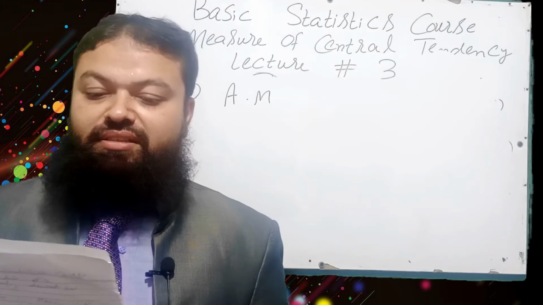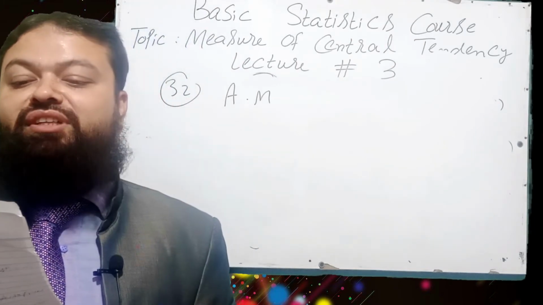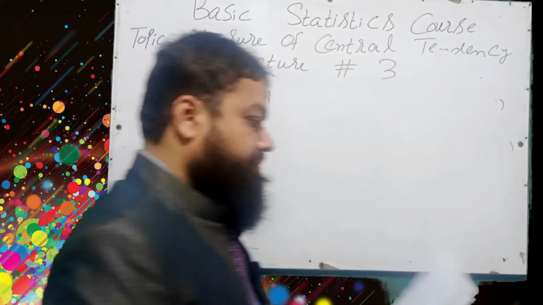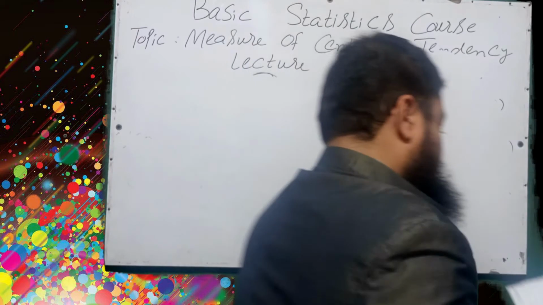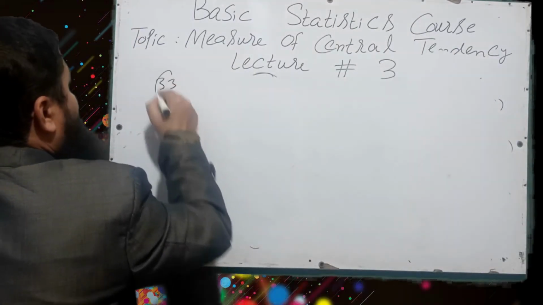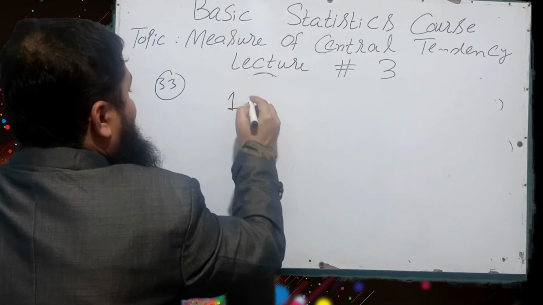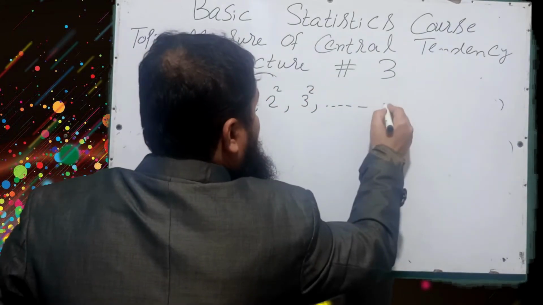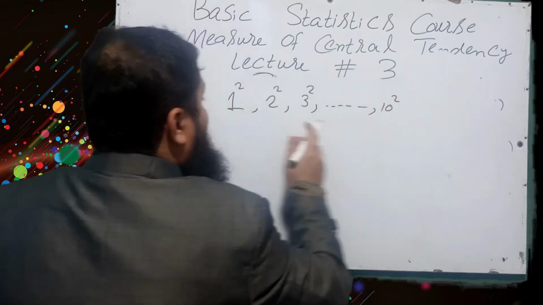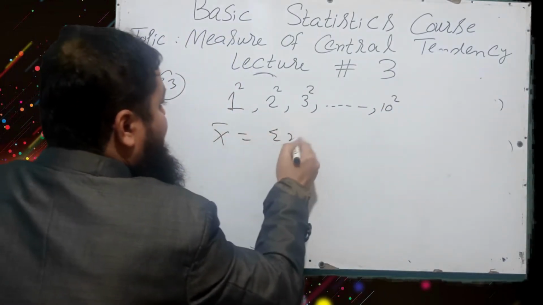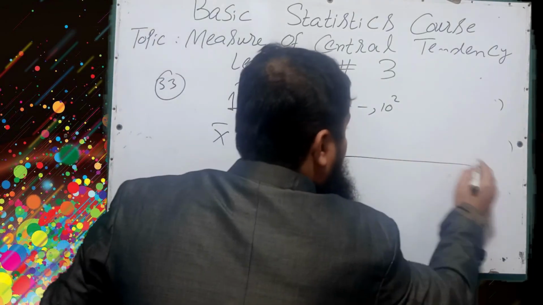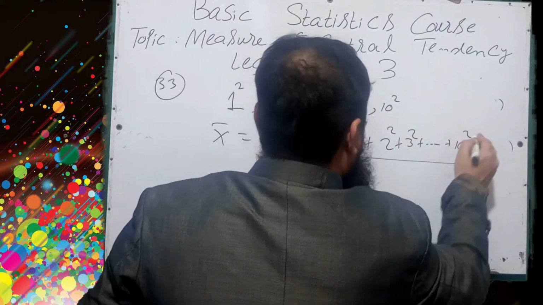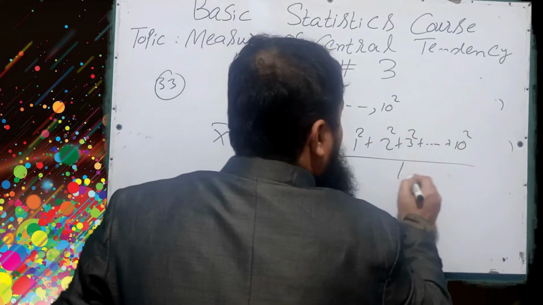Number 33, a very important one: the mean of the squares of the first 10 natural numbers is. We have the values 1 square, 2 square, 3 square and so on till 10 square, and we have to find the mean. Mean is summation x over n: 1 square plus 2 square plus 3 square and so on plus 10 square over n. The number of values is 10 actually.